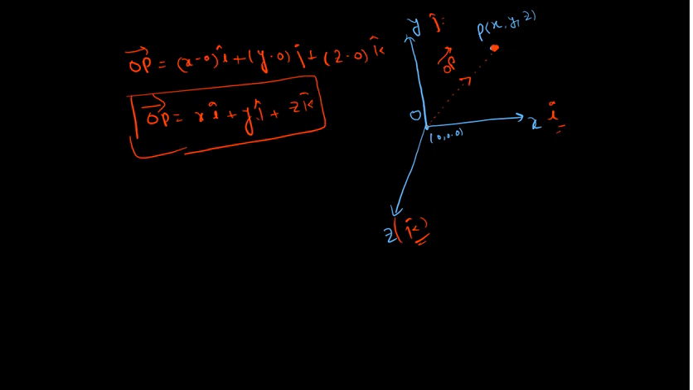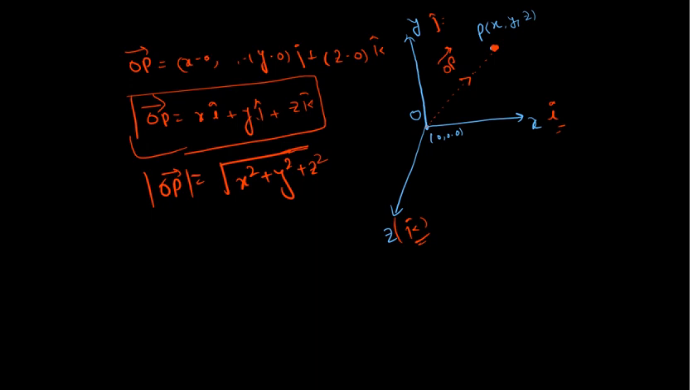Actually, this OP has two things: magnitude as well as direction. Its direction is like this, and the magnitude of the OP vector will be the square root of x square plus y square plus z square. So magnitude is nothing but the distance from O to P. This is called magnitude. Now come to the direction. When we talk about direction, we talk about direction cosine. So the next topic is direction cosine.